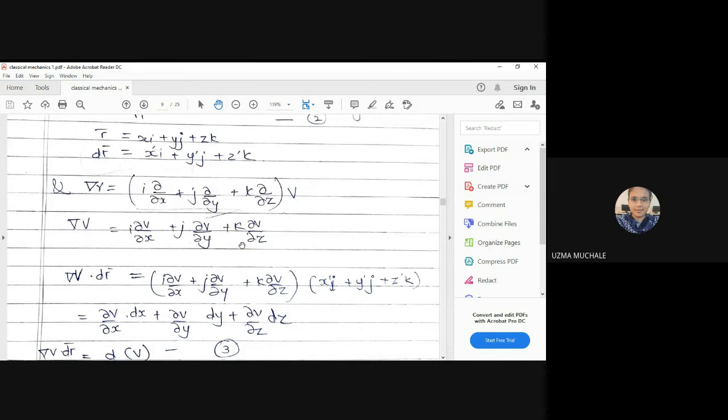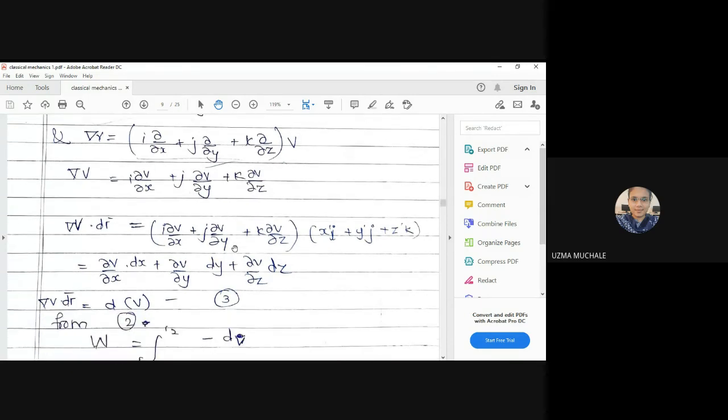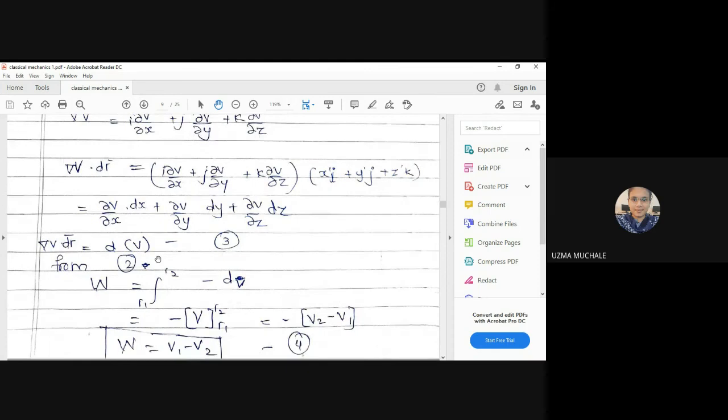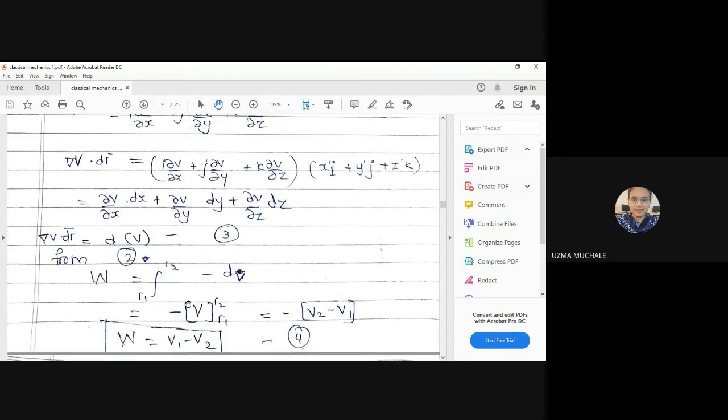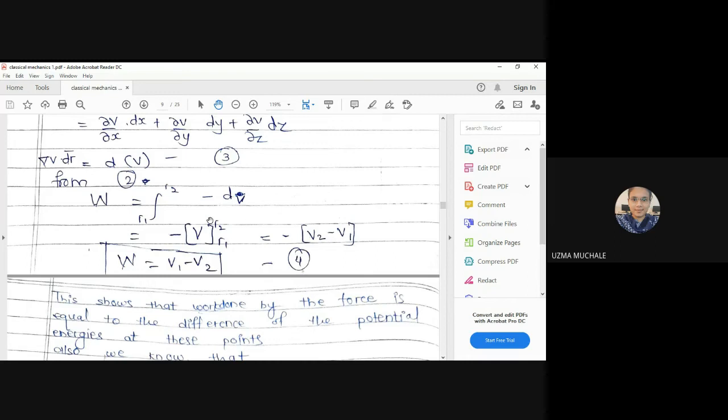Next, we have del V. The formula for del I have written just now on the board. So we just have to write down del V, and in the multiplication of these two, i dot i is 1, j dot j is 1, k dot k is 1. All others are 0. After writing this, this whole term is just like a total derivative: dou V by dou x dx plus dou V by dou y dy plus dou V by dou z dz. That is just like dV. And hence, what is the integration of dx? It is x. In the very similar way, the integration of dV is capital V.